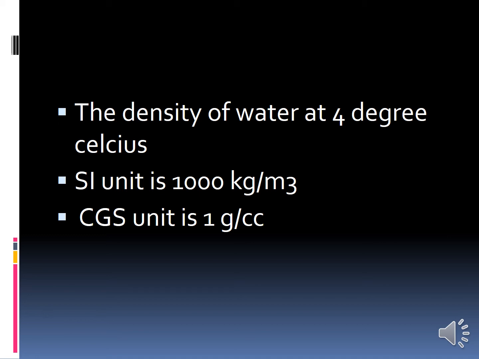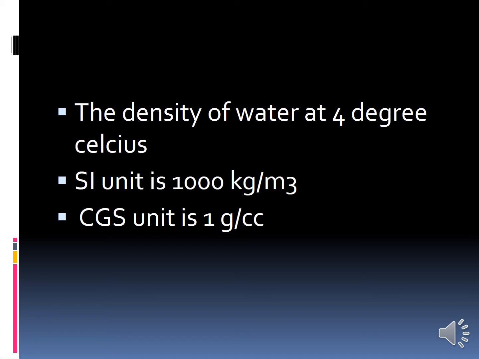And then liquids, there are some liquids: mercury, seawater, water, kerosene and oil. What is the density of mercury? 13.6 gram per cc. And what is the density of seawater? 1.025 gram per cc.